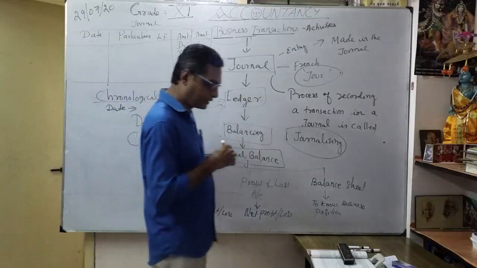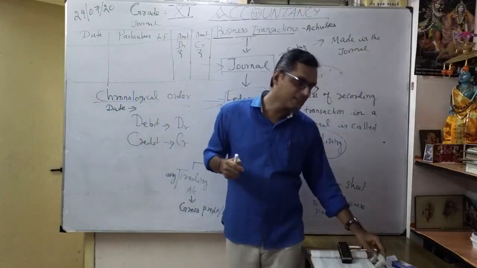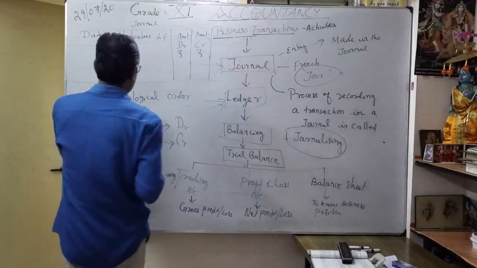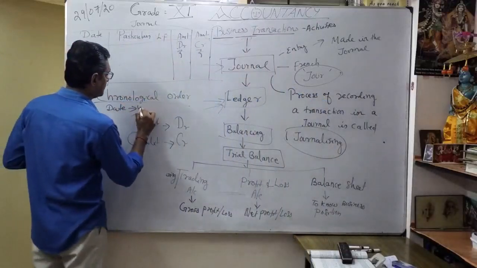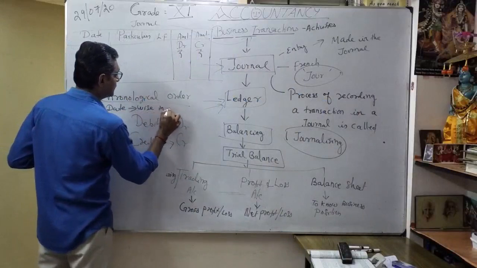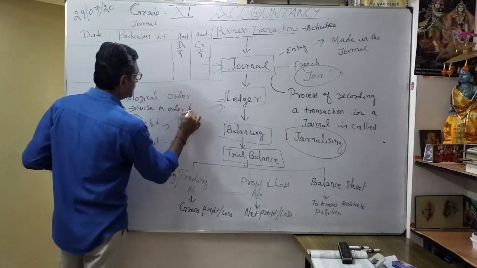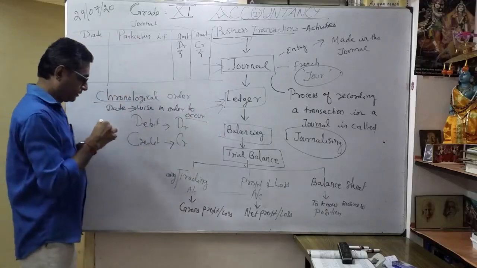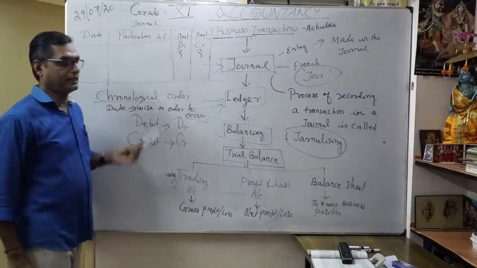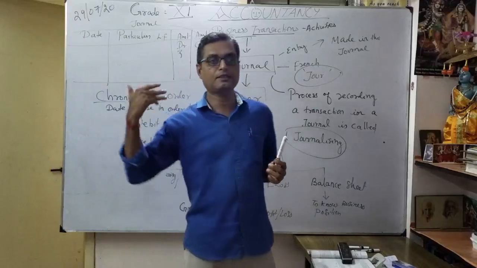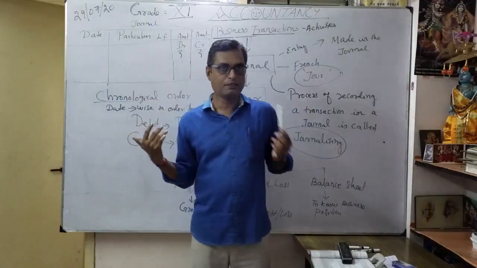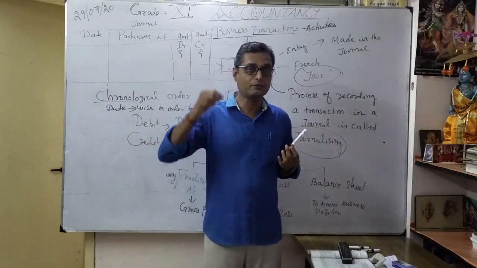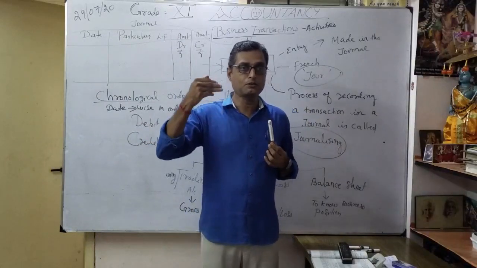So chronological order is date-wise, in the order in which transactions occur. Whenever it happens, the date is very important. You can't write your transaction with a previous date or two days back. For vouchers, which we discussed, why are you numbering them 1, 2, 3, 4?